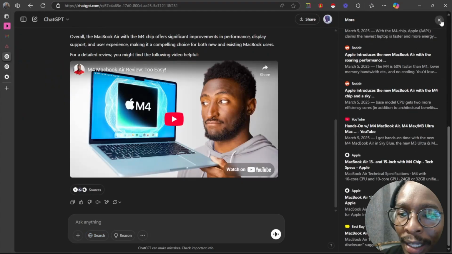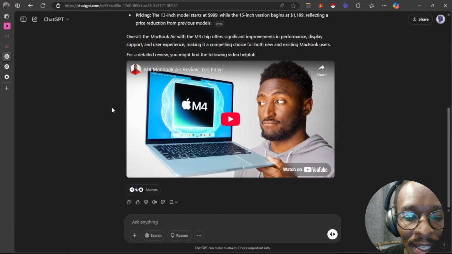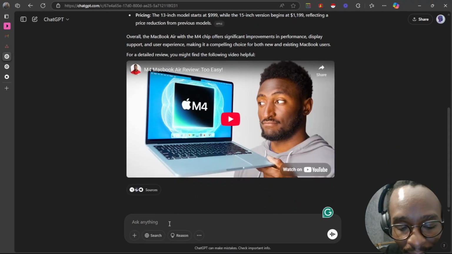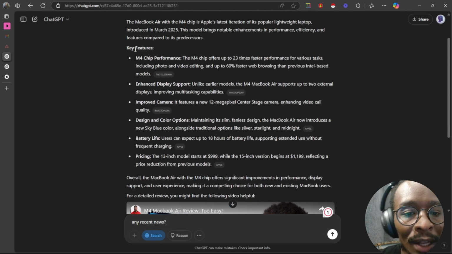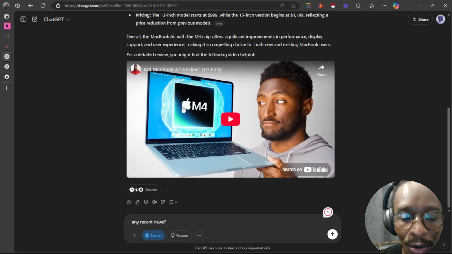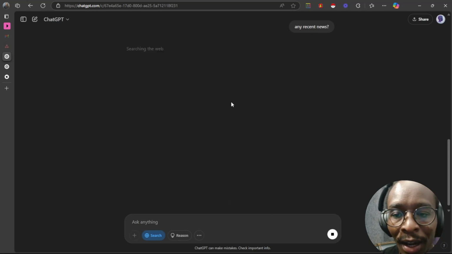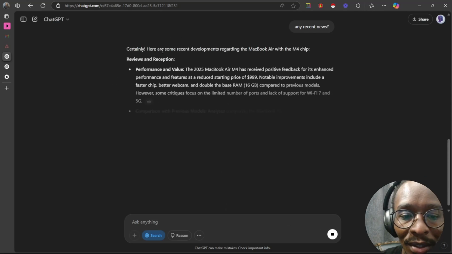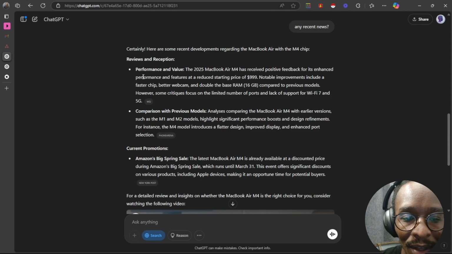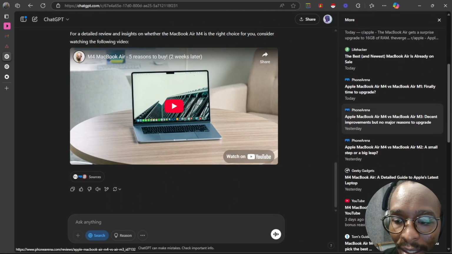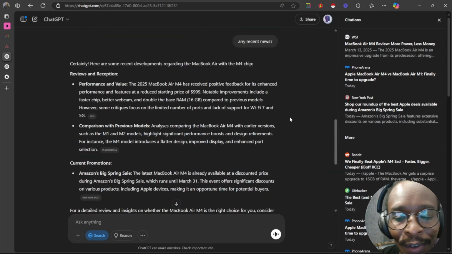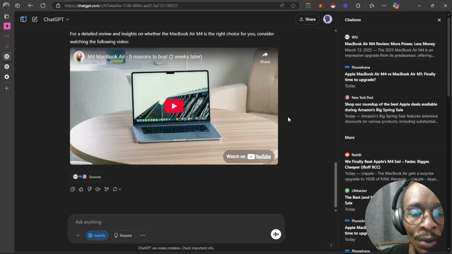And if you started without the internet, you can always turn it on in the next question. So for example, in this part here, the web browsing was not turned on. We did not turn it on. And then here I can come and ask it for any recent news, and then I can turn the search the internet on, even though in the previous prompt it was turned off. As you can see, it was searching the web, and now it's giving you the recent news on that as well. And at the very bottom, you also get the sources. So that's kind of useful. You don't necessarily have to open a new chat to continue that conversation.